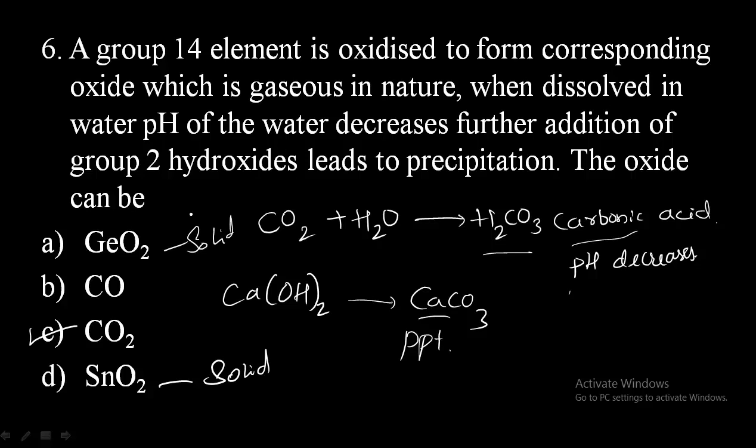So simply you can remove these two, because the given oxide should be gaseous in nature. And carbon monoxide is not acidic, it is neutral. So thus the remaining one is carbon dioxide. So we can simply tick option C, carbon dioxide, as the answer.